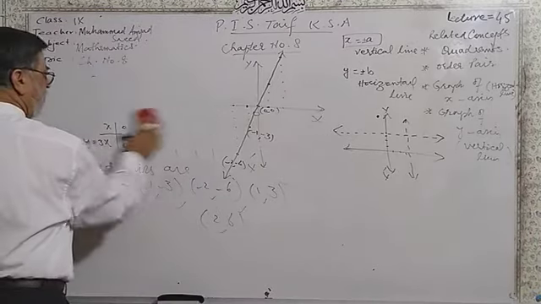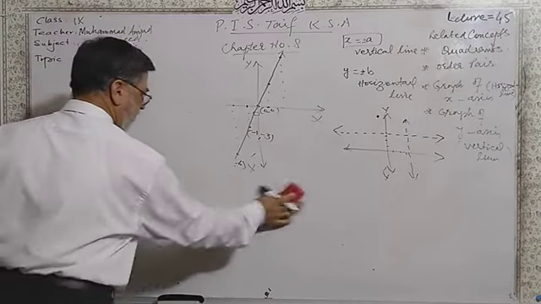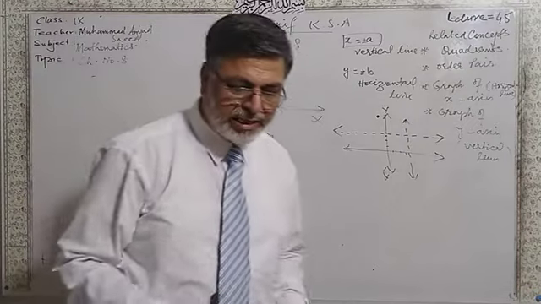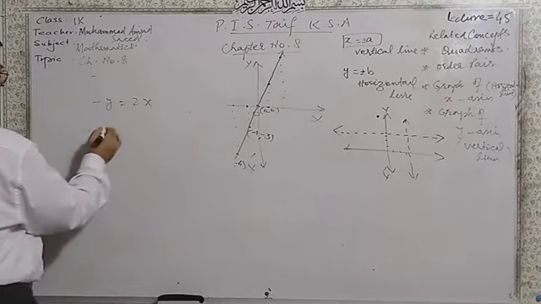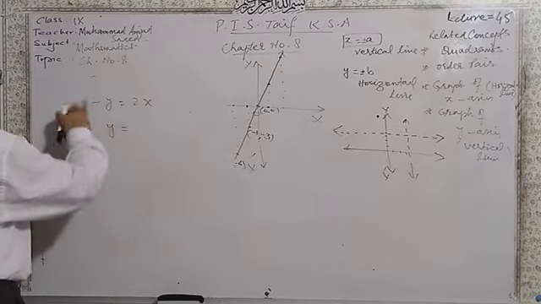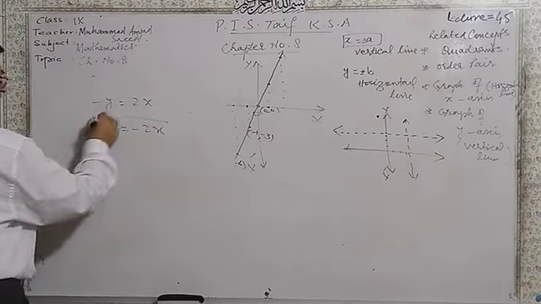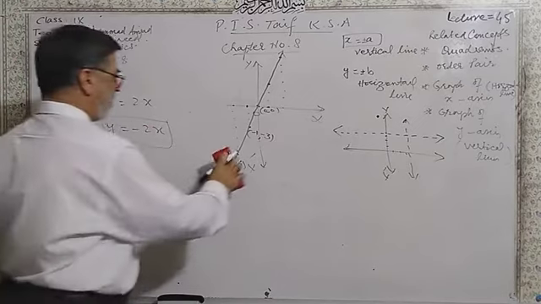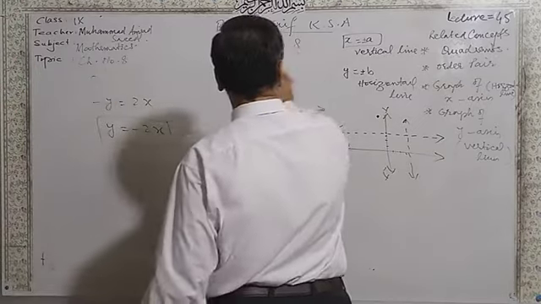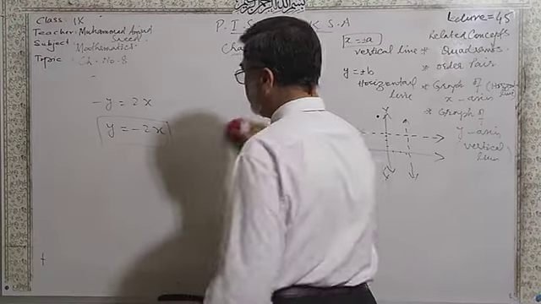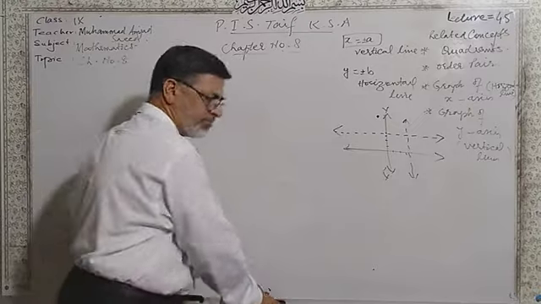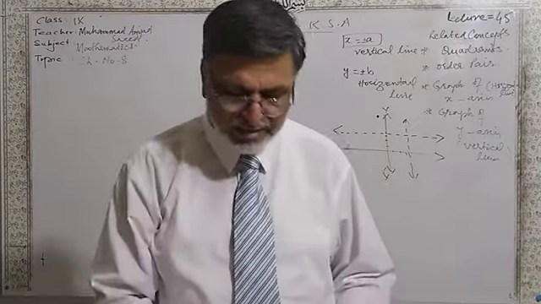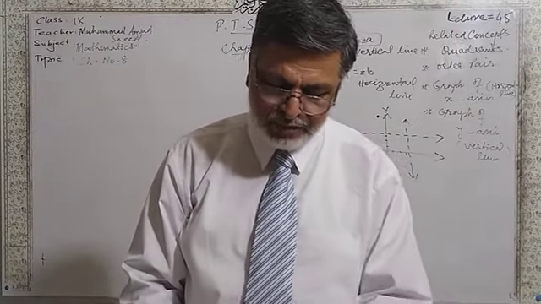After this, the next part is -y is equal to 2x. Dear students, you can take minus to the other side. It will be y is equal to -2x. Then exactly in the same way, you will find the table of values and draw the graph. After that, we have question number 4.